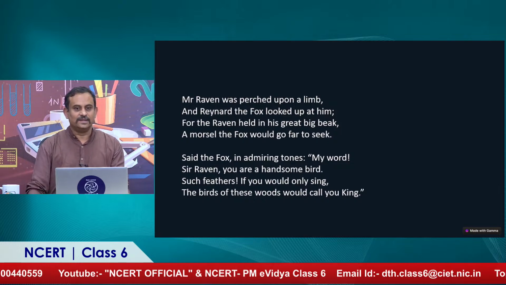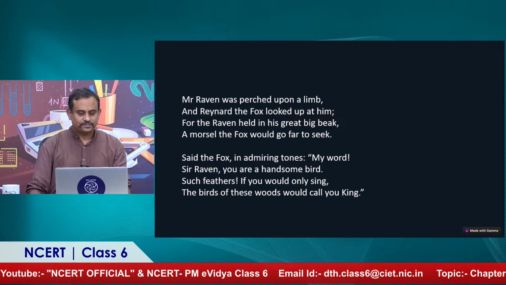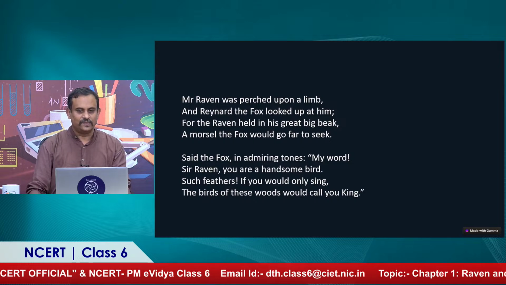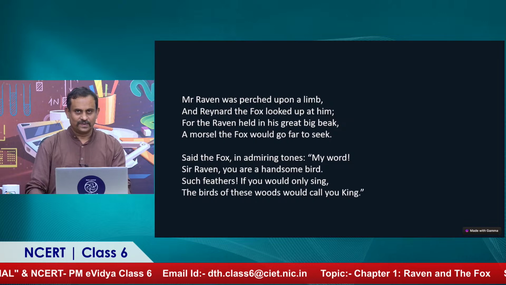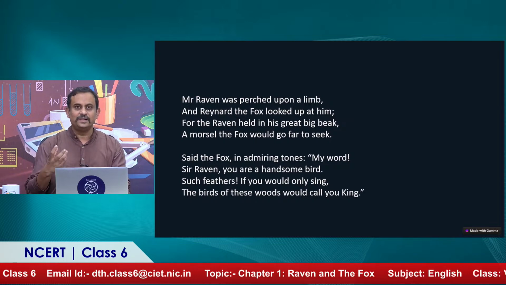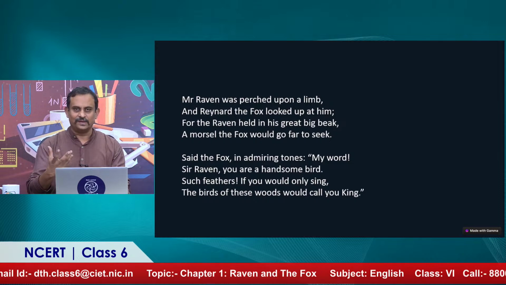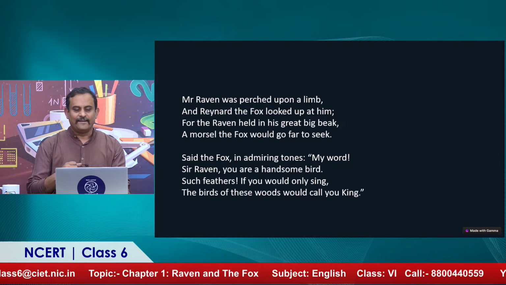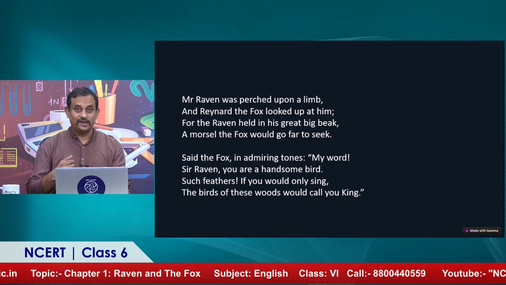For the raven held in his great big beak a morsel the fox would go far to seek. So the raven had in his beak a morsel. A morsel is a piece of food. So it could be a chapati, bread, whatever. And which the fox would go far to seek.